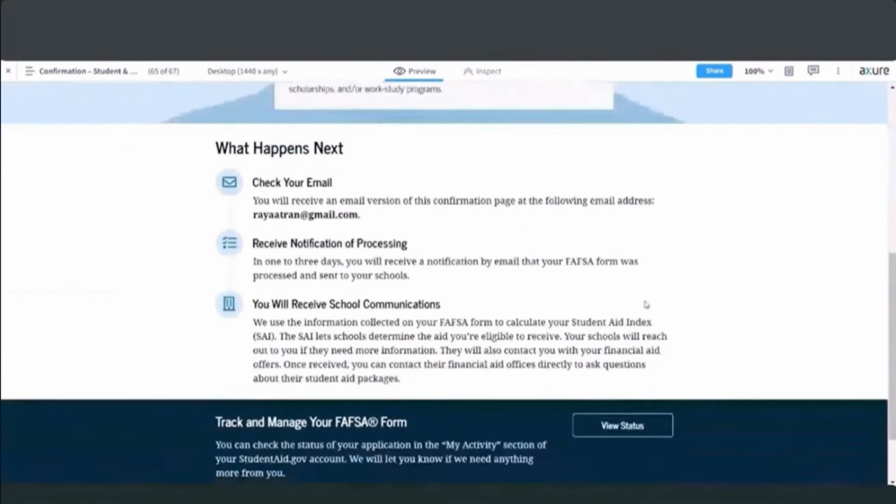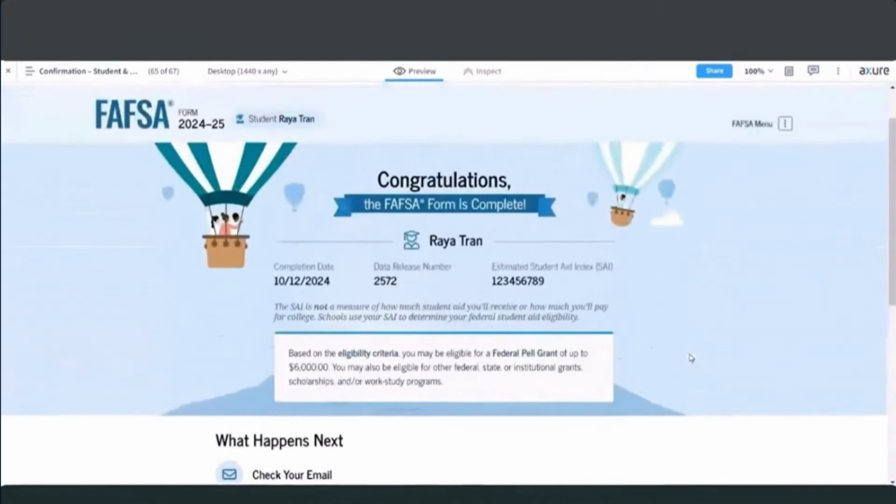As I scroll down, you'll see that the rest of this looks pretty similar. So we're still telling the student to check their email, that they'll get notification of the processing, and that they'll receive information from their school about what the next steps are and what their estimated eligibility is for federal aid. The student can also track and manage the status of their form by selecting this View Status button, and that would take them back to the dashboard on studentaid.gov where they can view the current status of their FAFSA form. And that concludes the walkthrough of the